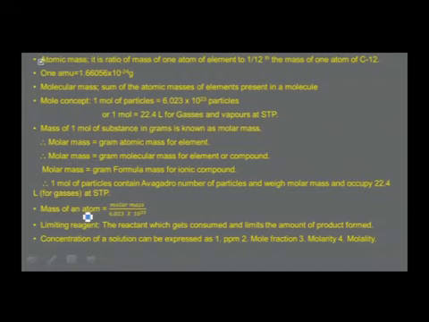Limiting reagent: the reactant which gets consumed and limits the amount of product formed in a reaction is known as the limiting reagent.